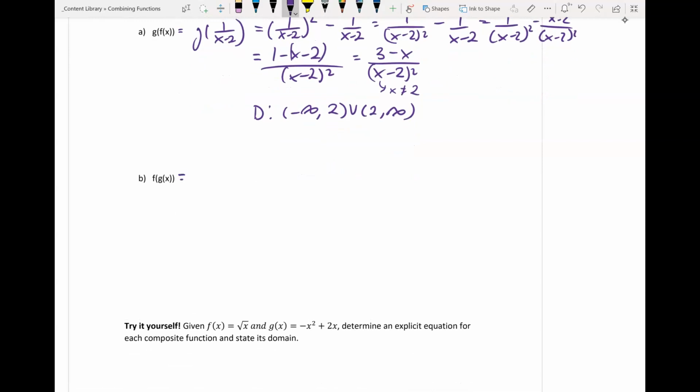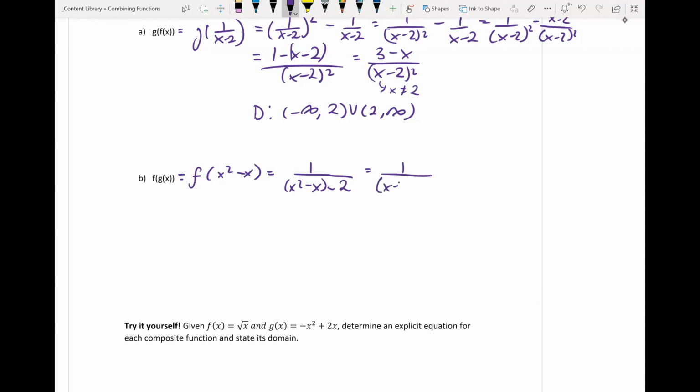Now we're going to do it for f of g of x. So g of x is x squared minus x. F is 1 over x minus 2, but we're going to plug in x squared minus x instead. I'm just going to factor this in the denominator.